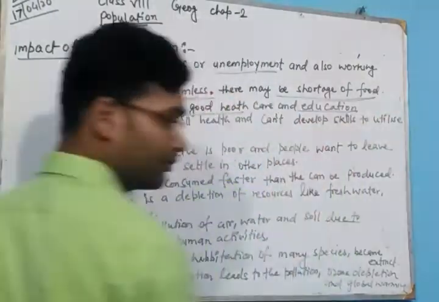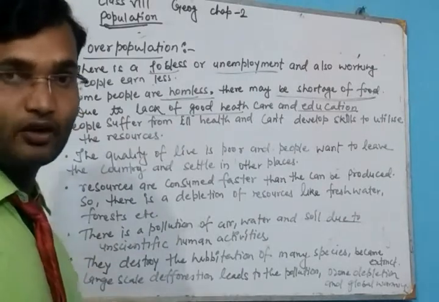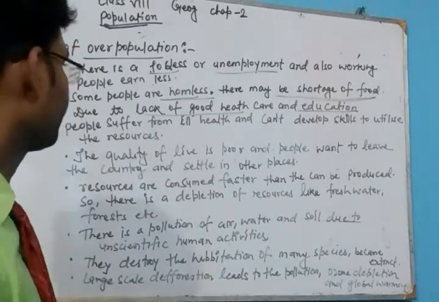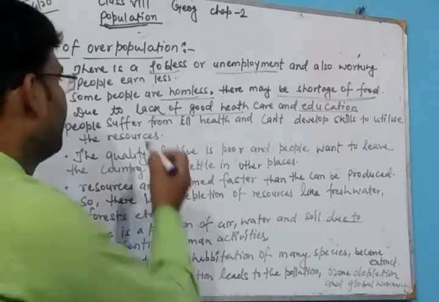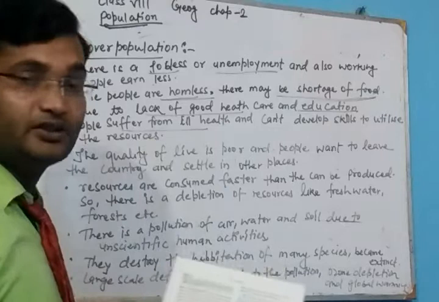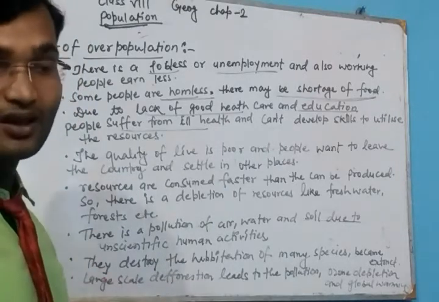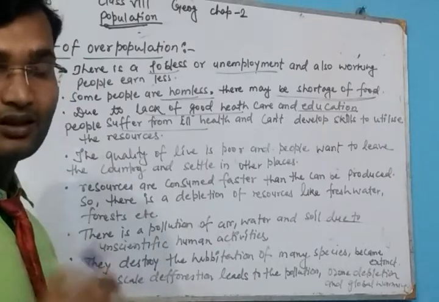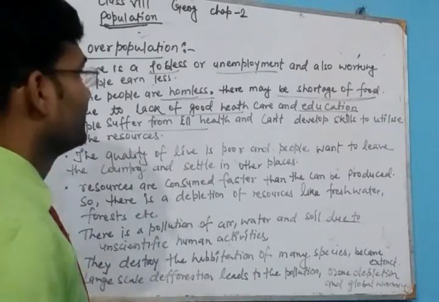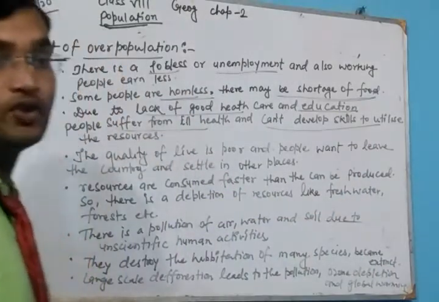If there is a large number of people, there will be a lack of education and good health care. So people suffer from ill health, and if they are not well, then they can't develop the skills to utilize the resources.